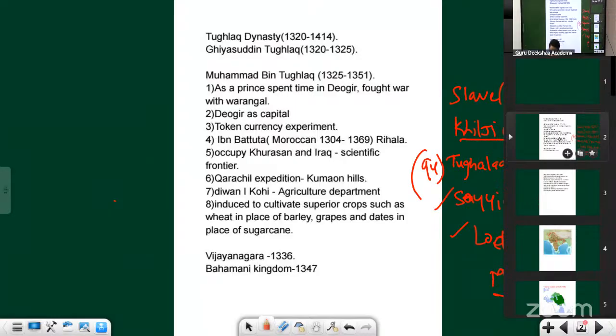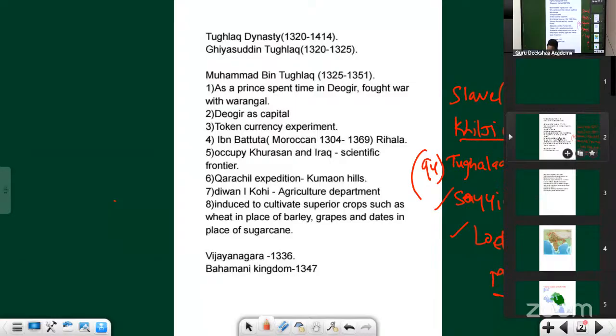When Ganapati Deva's daughter, called Rudrama Devi, started ruling, she came not just as a daughter. Instead, she used to dress as a man and she reigned for so many years, almost 20-25 years. Ultimately, she died in the battle itself. There is a Telugu movie called Rudramadevi, led by Anushka Shetty. So you can watch that movie.